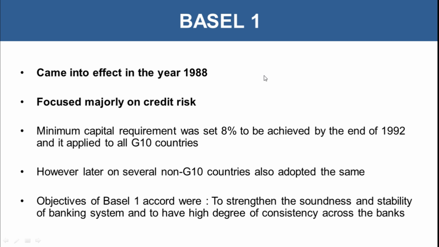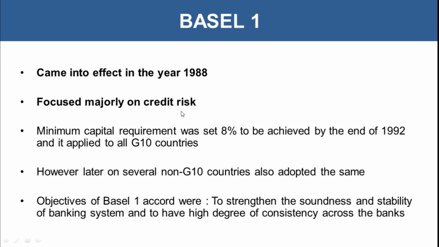Will the EMIs which are set be paid on time, or will the borrower default? This was credit risk, because the interest that banks charge from the borrowers forms the main source of income for the bank, which they utilize for various business activities of banking, as well as providing further loans and advances.